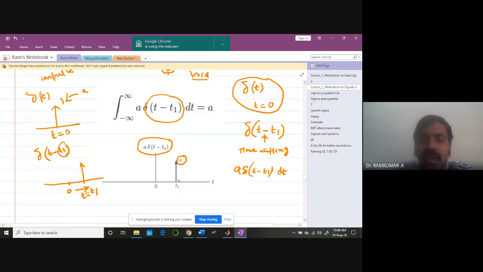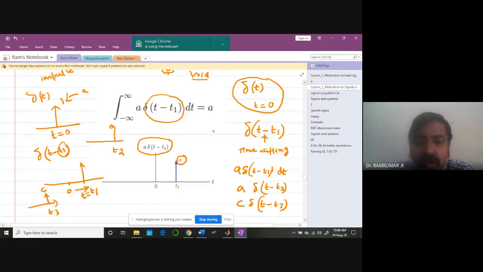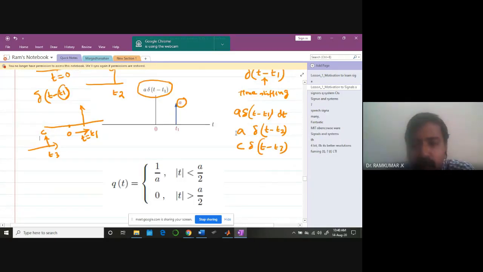So now I'll pose you a very simple question. What is a delta t minus t2? Can you draw it in your notebook? Easily you can draw. How does it look? At time t equal to t2, the signal value is going to be a. That's all. If I put c into delta t minus t3, at some time t3 the amplitude is going to be c, instead of 1. You understand? So that's the basic idea.